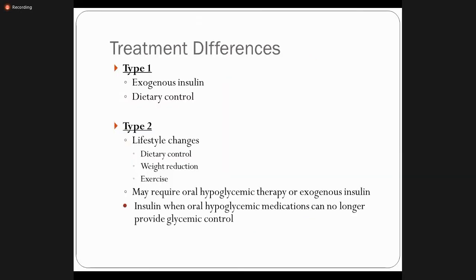Treatment differences, as we have already discussed: type 1, also called insulin dependent diabetes, means absolute lacking of insulin. So the patient is totally dependent on exogenous insulin, as well as dietary control, right? That is required. And in type 2, first of all, lifestyle changes, right? Dietary changes, exercise habits. In type 2, insulin is used when oral hypoglycemic medications can no longer provide glycemic control. Clear?